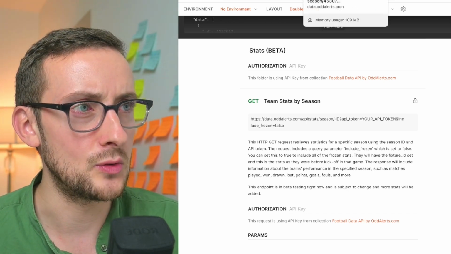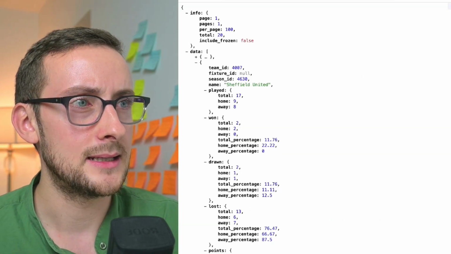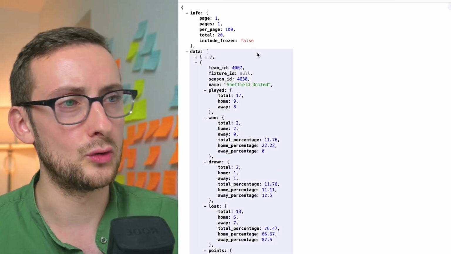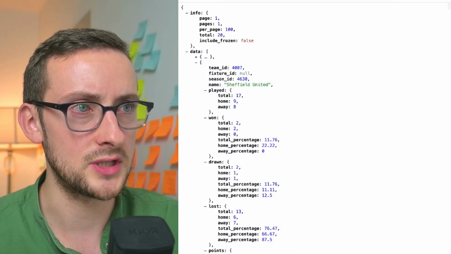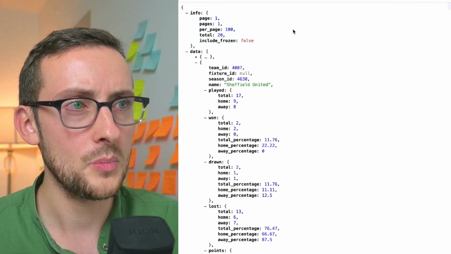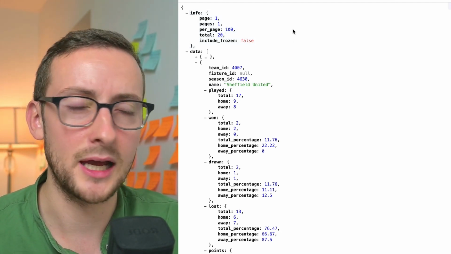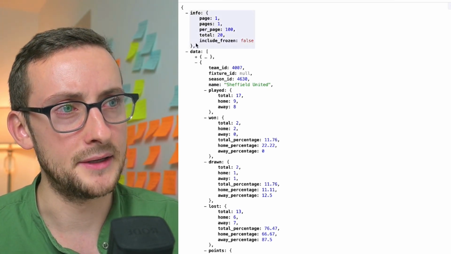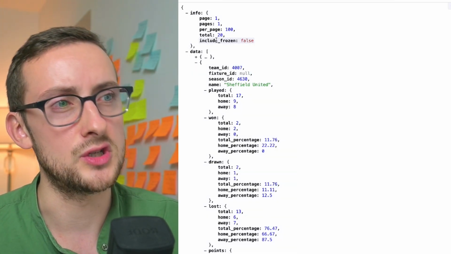I will show you what that is now. We'll just head to the endpoint that I've fetched already. So this is the Premier League. This is what you'll see. You've got the info, as is the case with the other endpoints. Just gives you an overview of what you're looking at and how many pages, how many total results. And if there is any parameters that you can change, it will show you as well.